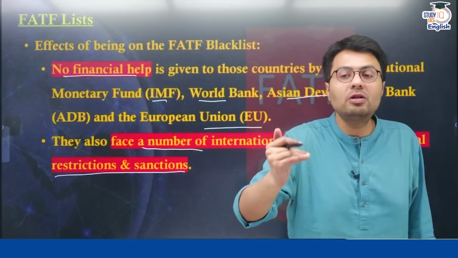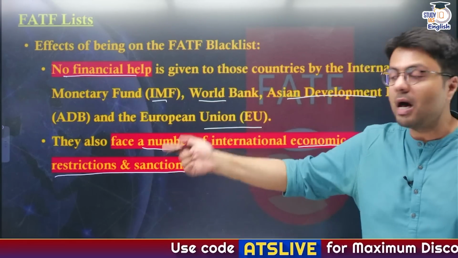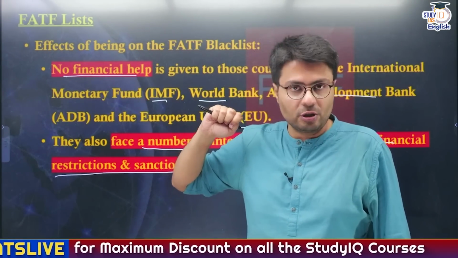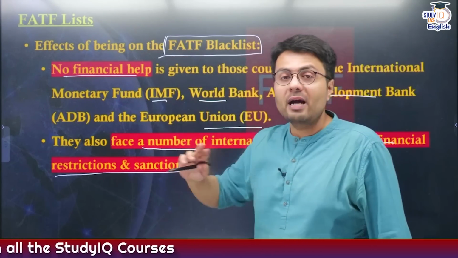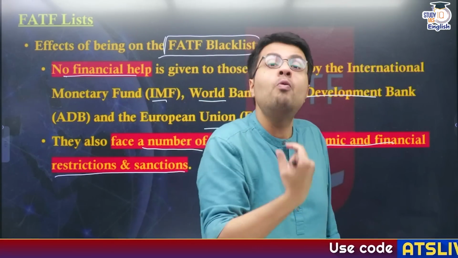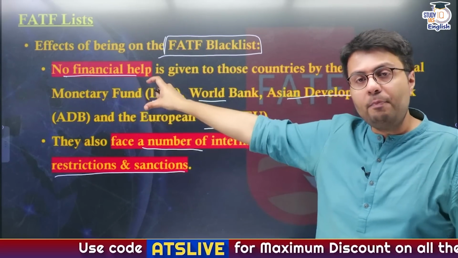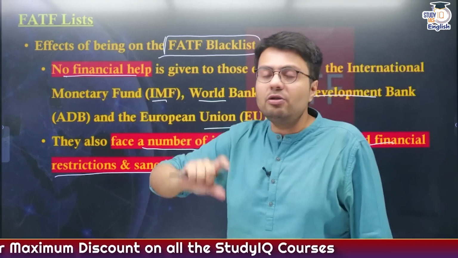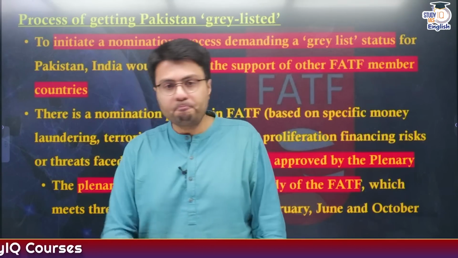So, you'll see businesses don't invest in North Korea, they don't invest in Iran, they don't invest in Myanmar, because otherwise they'll face sanctions from big countries in terms of their business potential, right? So, this is what happens if a country is put into the blacklist. It is much more severe compared to the grey list. Grey list essentially means more monitoring. Blacklist means you will not be provided with any financial help, and you will not be able to trade with other countries, you will not be able to bring businesses into your countries, right? So this is the implication.